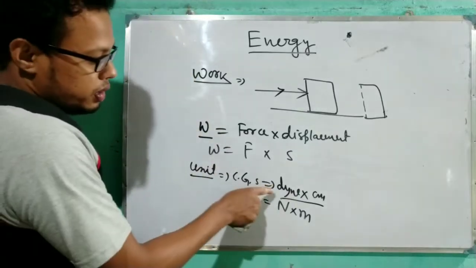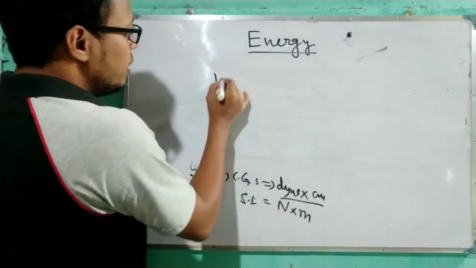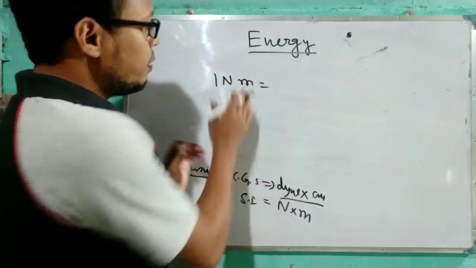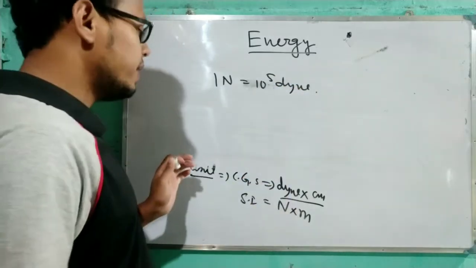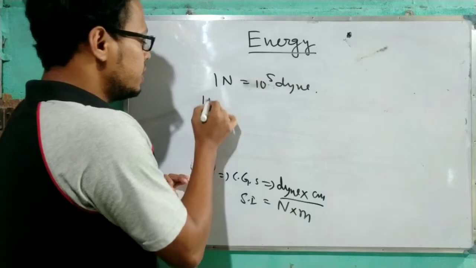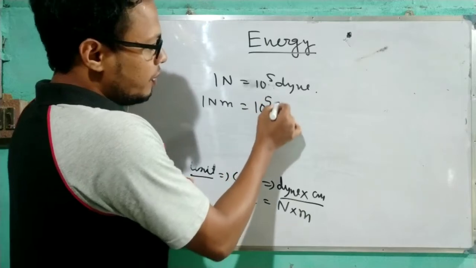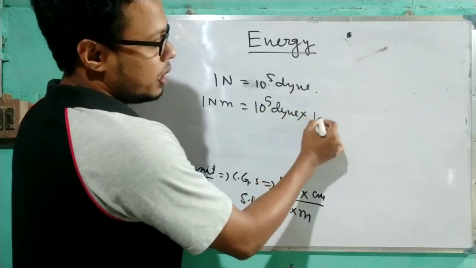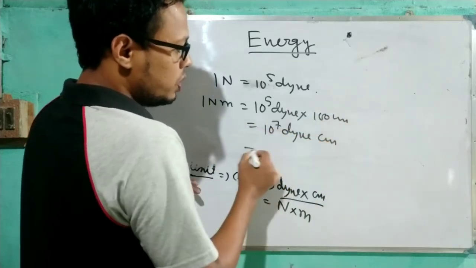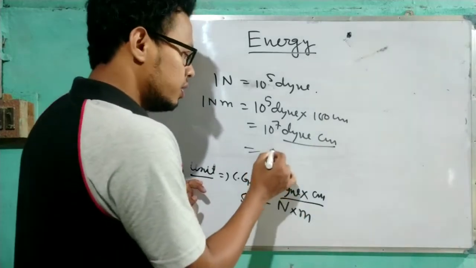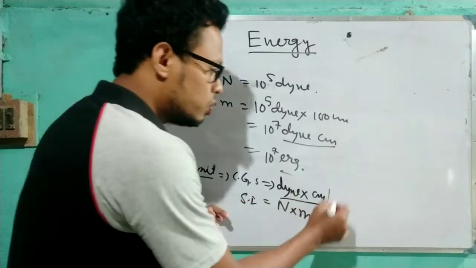There is a relation between the CGS unit and the SI unit, which I will show. First you learn 1 Newton equals 10 to the power 5 dyne. So to find the relation between SI and CGS, 1 Newton meter equals 10 to the power 5 dyne into 1 meter, which is 100 centimeter. It will come 10 to the power 7 dyne centimeter, which is called the erg. That is erg, the CGS unit of work.